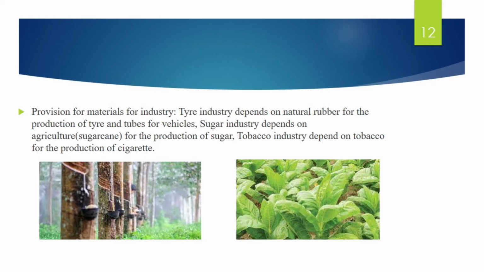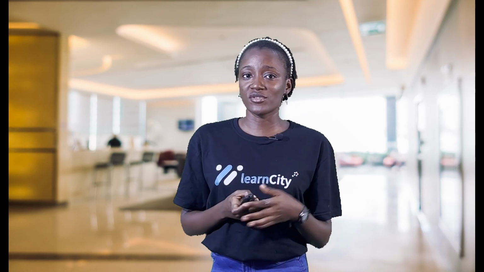And we also have the sugar industry, which depends on agriculture for production of sugar, and that is from sugarcane. We get our sugar from sugarcane. Just extract the liquid inside, and it's about the sugar. Those are some of the processed goods. The tires are some of our processed goods. Sugar is one of the processed goods.